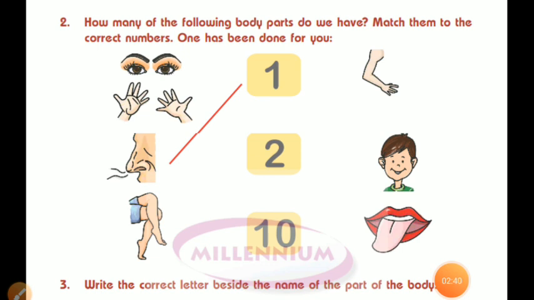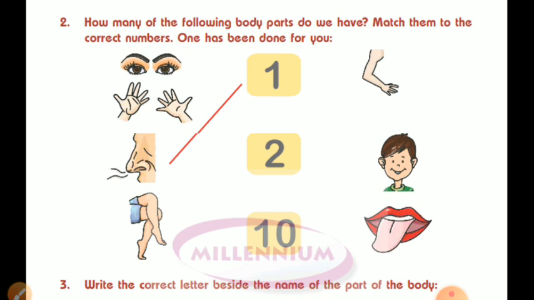So, children, see the second question. First of all, we will see the second, and after that, we will discuss the third one. How many of the following body parts do we have? Match them to the correct number. One has been done for you. So children, in this question, one has already been done for you, and what you have to do is match the number with the body parts which are present in our body.